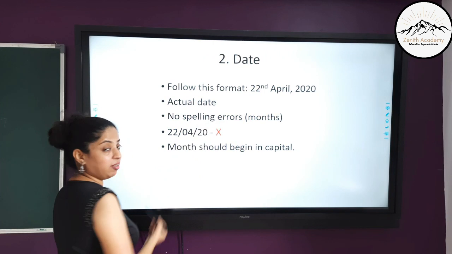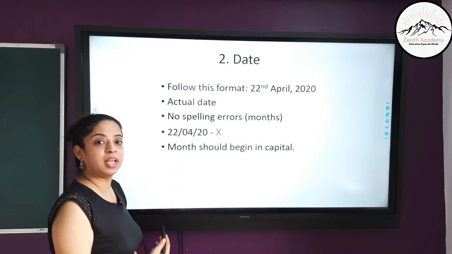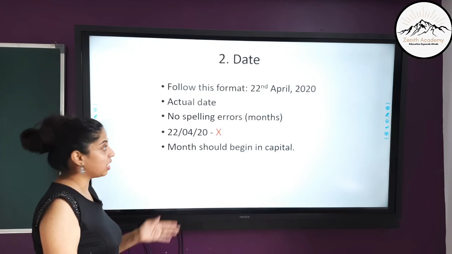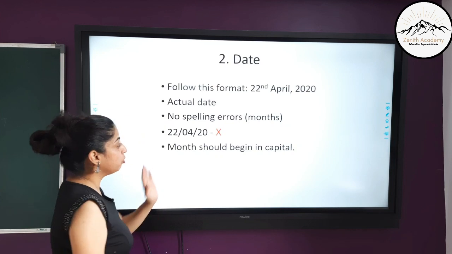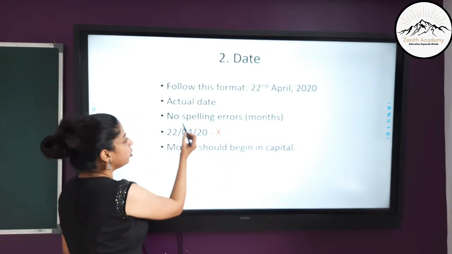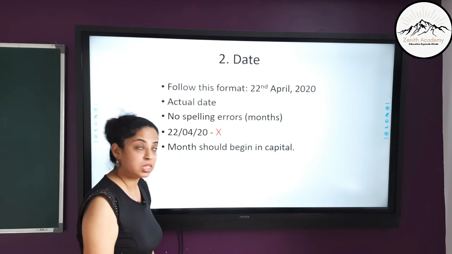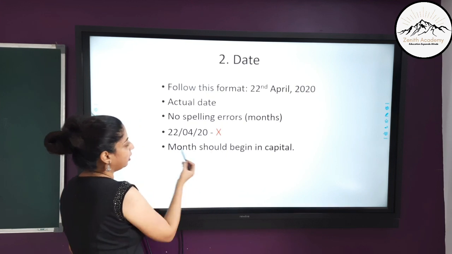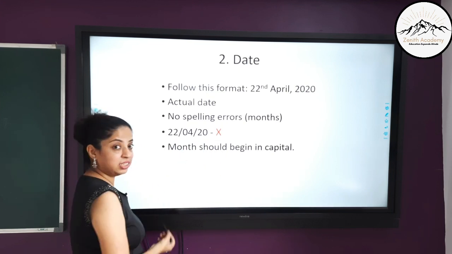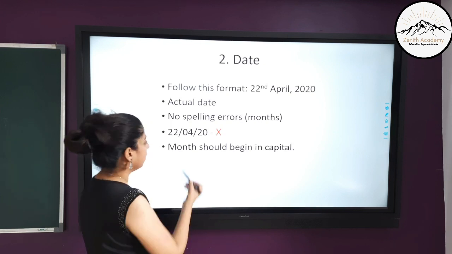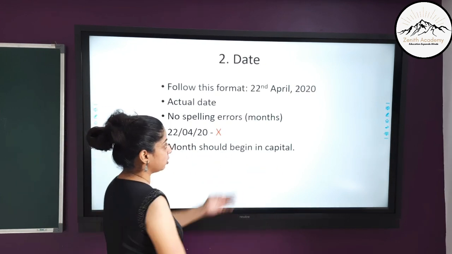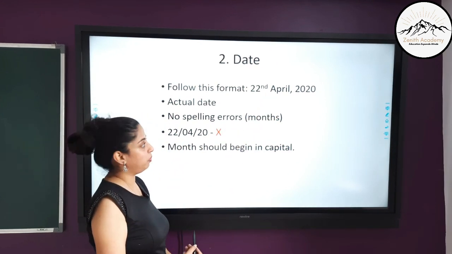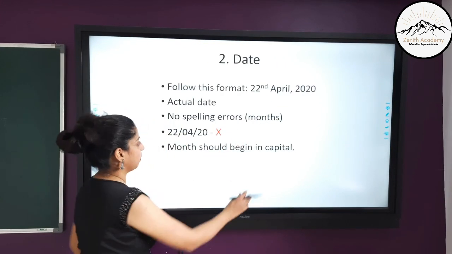Remember this point very well: you have to write the actual date of the examination. On whatever date you are writing the exam, the same date you have to write there. You should not change the date. There should be no spelling error in the names of the months, so you should know the month spellings very well. This format is completely wrong. You should never write the date like this, otherwise you will unnecessarily lose half mark. The month should begin in capital. Here you can see I have written a capital A for April. If you just follow this format you get half mark.